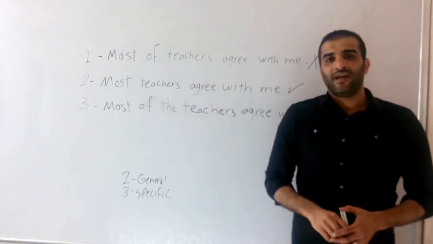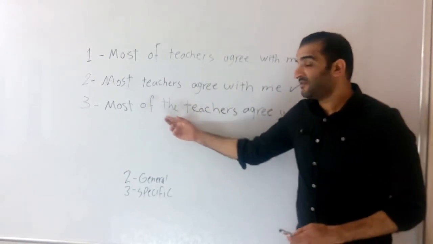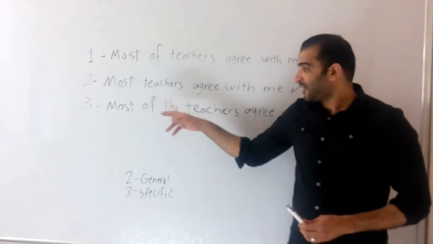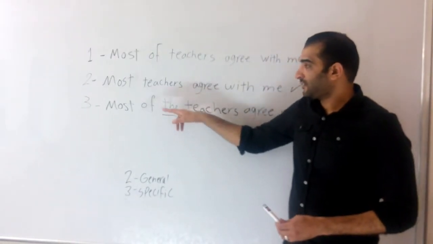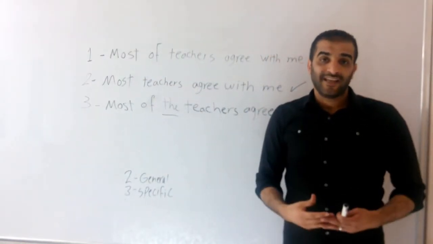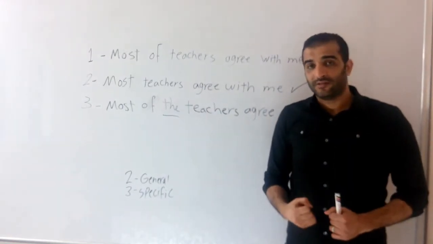How did I realize that? It's very clear because of the definite article "the" in example number 3. Here I used the definite article "the", and here I don't have it. We have many cases to use the definite article, but today we'll speak only about one case.